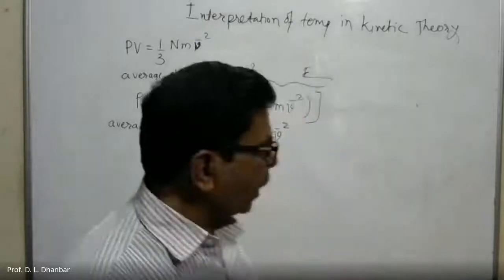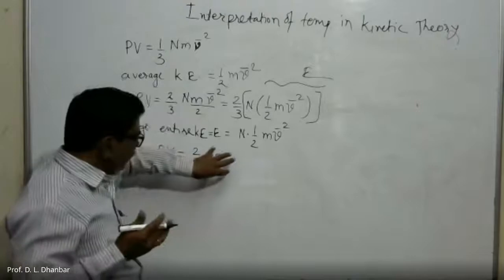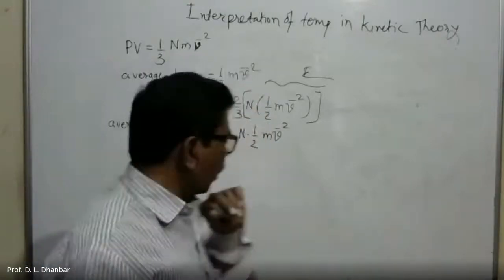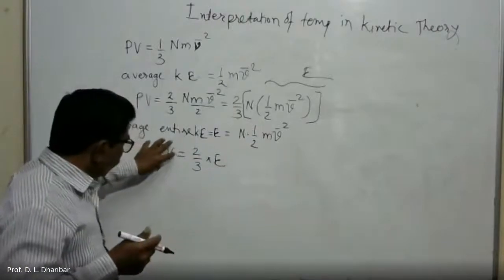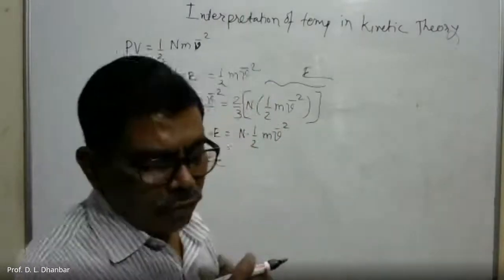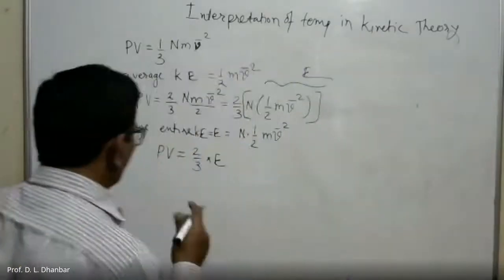Now our aim is to find out a relationship between the entire energy and the temperature. So for that, we have to convert this PV in terms of temperature. So how will you find out this? Actually here we have one equation, PV is equal to RT.